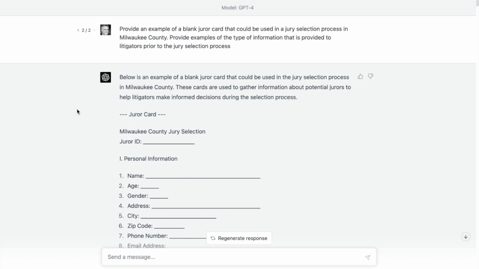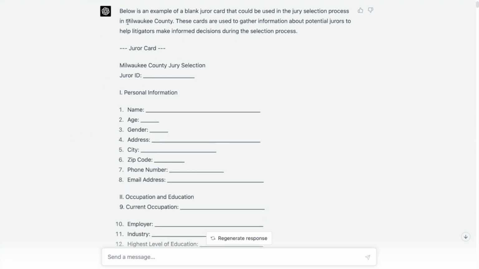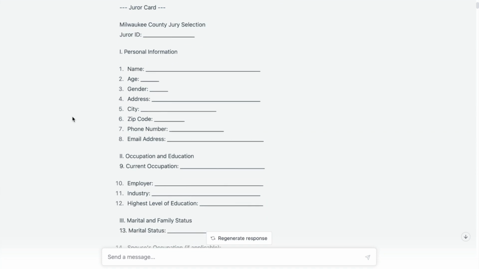So the first thing that you'll notice here, just like in the previous experiment, I said, give me a blank juror card. In this case, though, I said, give me a blank juror card specific to a certain county. This one I'm using Milwaukee County, and I'm getting back information. I get a little bit of a disclaimer here that it doesn't specifically say that this is an actual juror card from this county, but maybe this would be one.